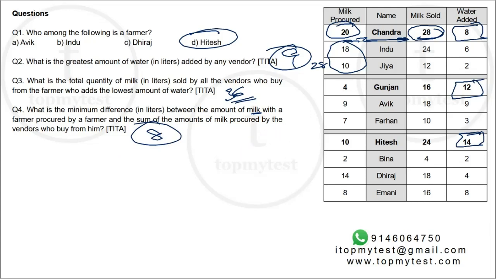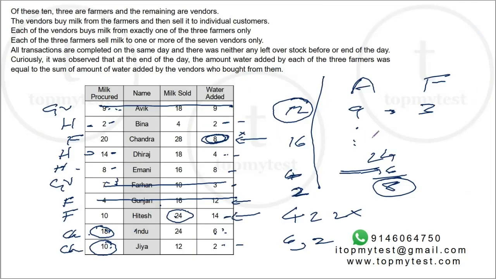It's a wonderful question. I mean, it's brilliantly made. The biggest complexity is you have to match one column with the sum of other columns. Usually, in most cases, you have the columns to be added and subtracted, but here you have to match one column with another column, and figure out who is a farmer, who is a vendor. Very nicely made question. In an exam situation, it's very difficult.